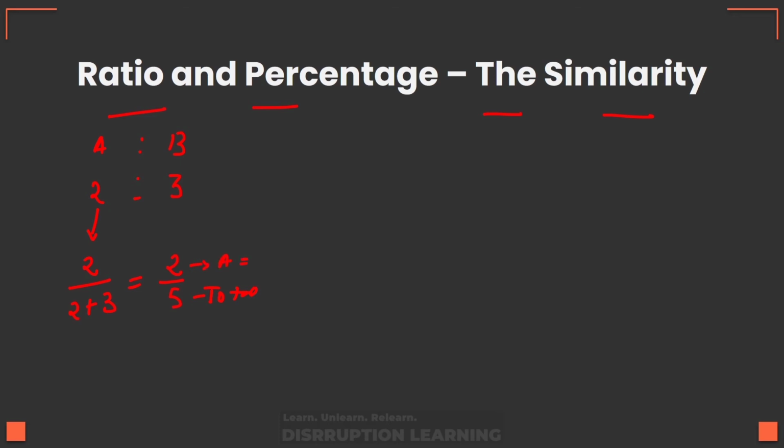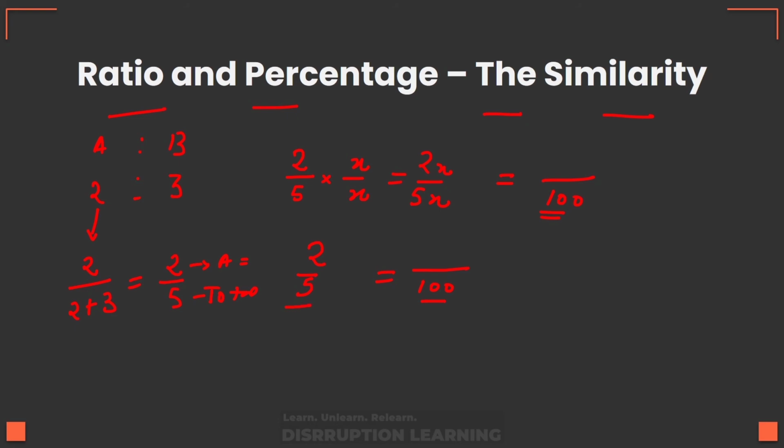Now we also know that if a ratio is multiplied by anything on both sides, the ratio does not change, only the values change. And we know that percent is a fraction in which the denominator is always 100, right? Now let's say I have 2/5 and I want to convert it into something in which the denominator is 100, right?